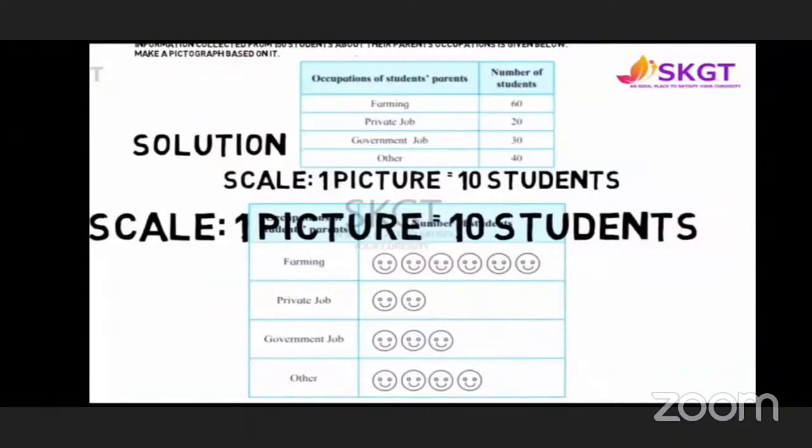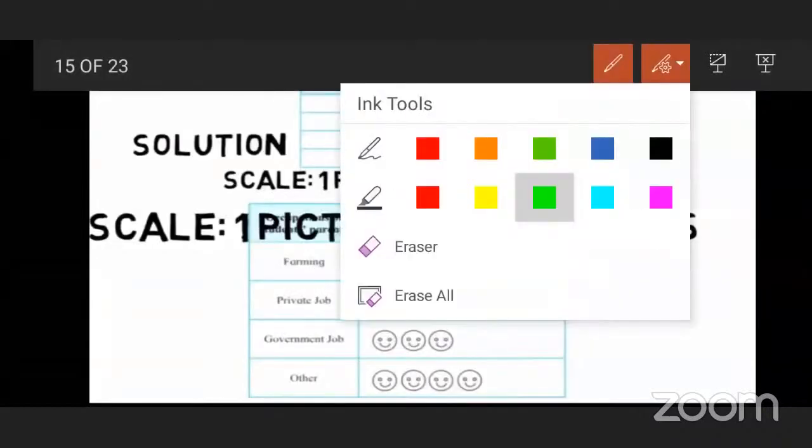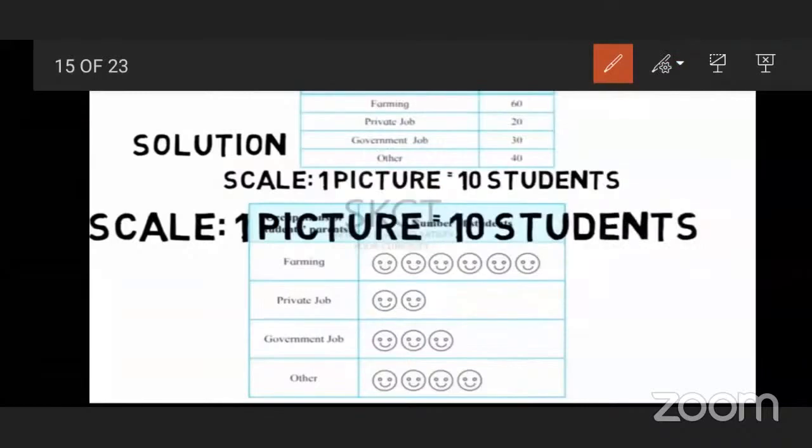So here the explanation or the solution of this example is given. As we explained, the scale is given: one picture is equal to 10 students. This is the answer. Farming means 60 students. Here 60 students, because we divide 60 by 10, then 10 sixes are 60.